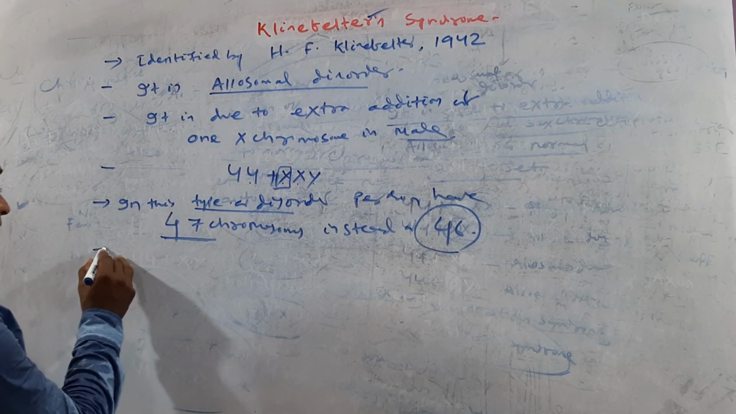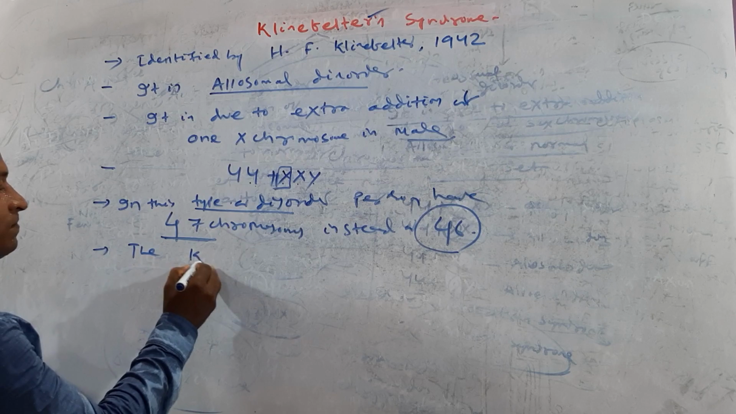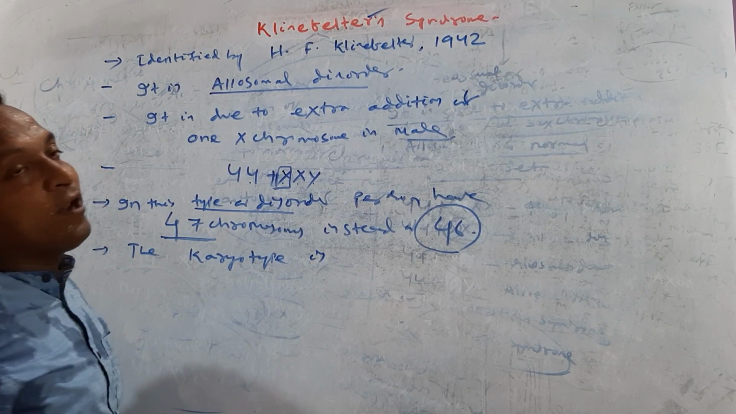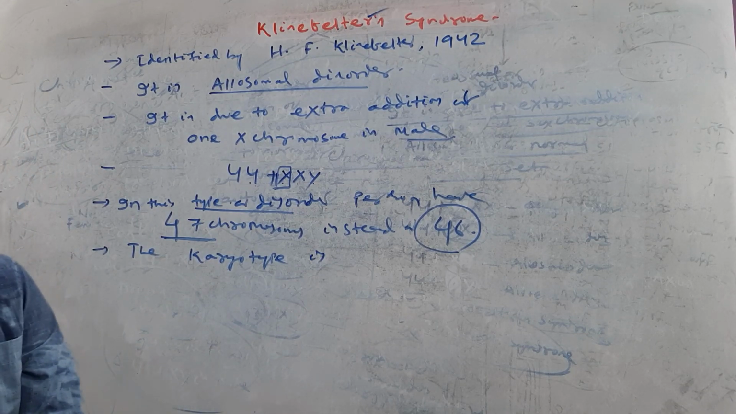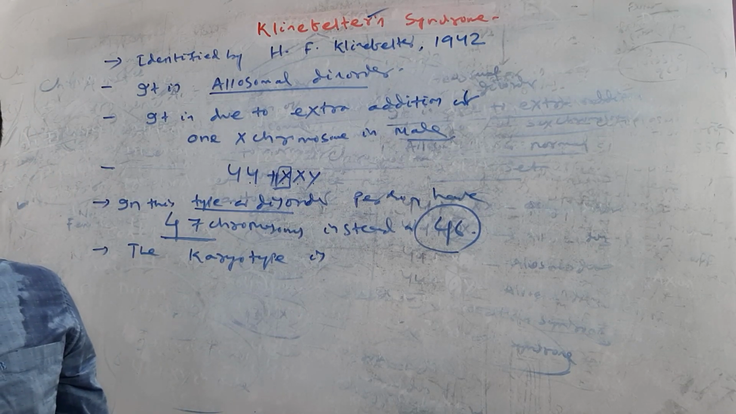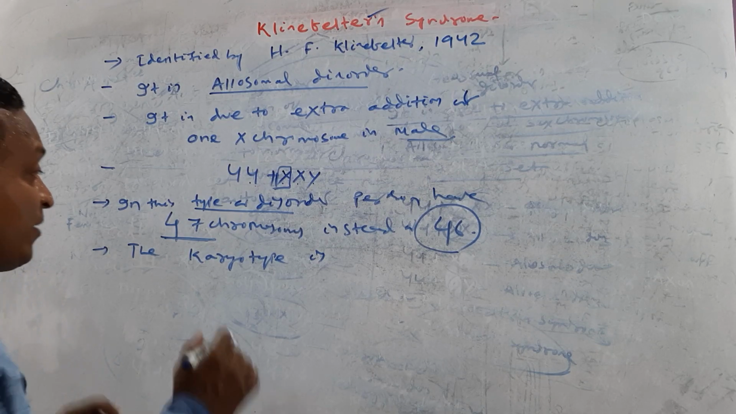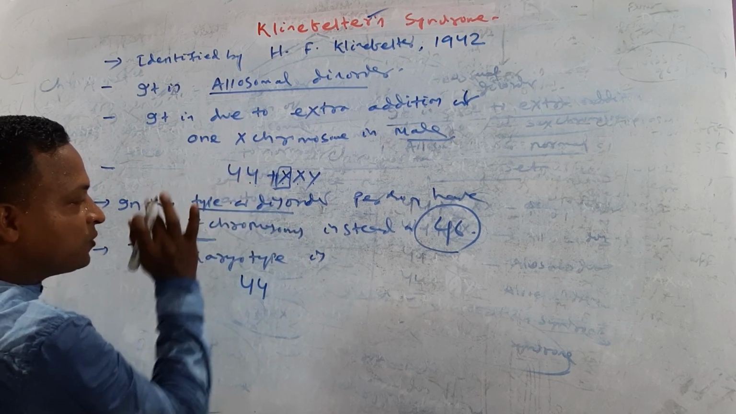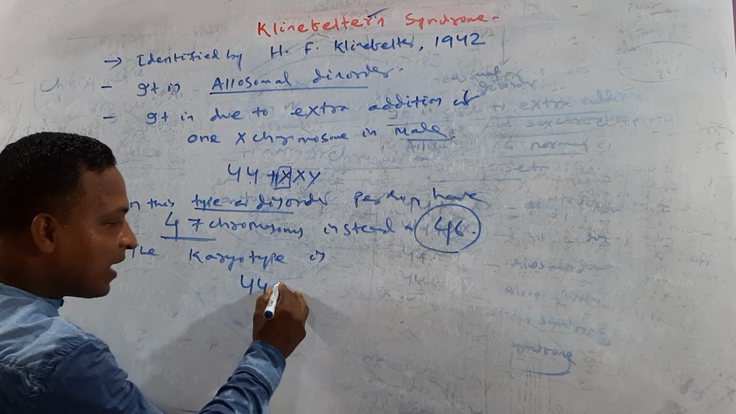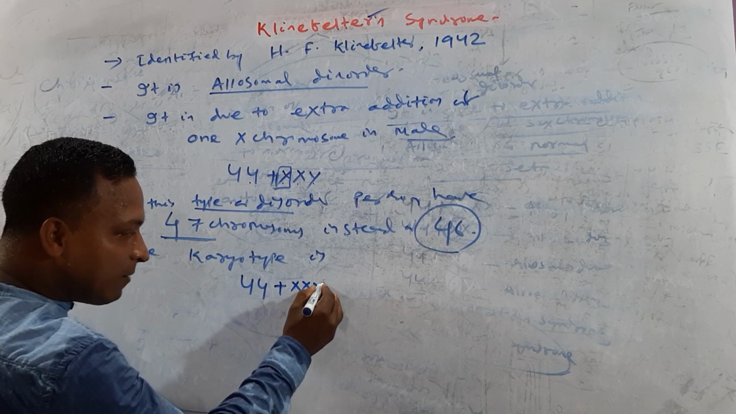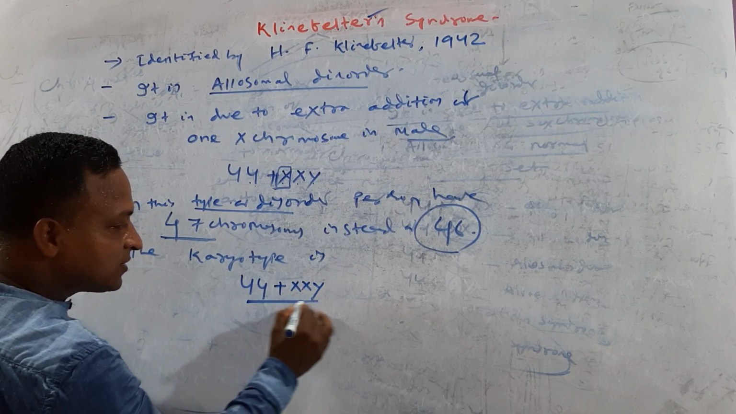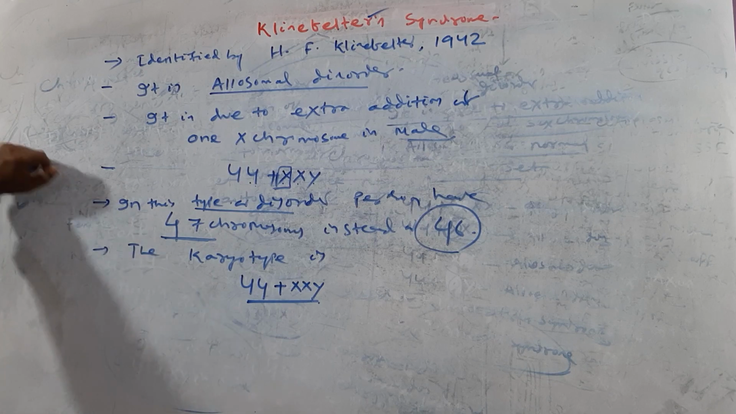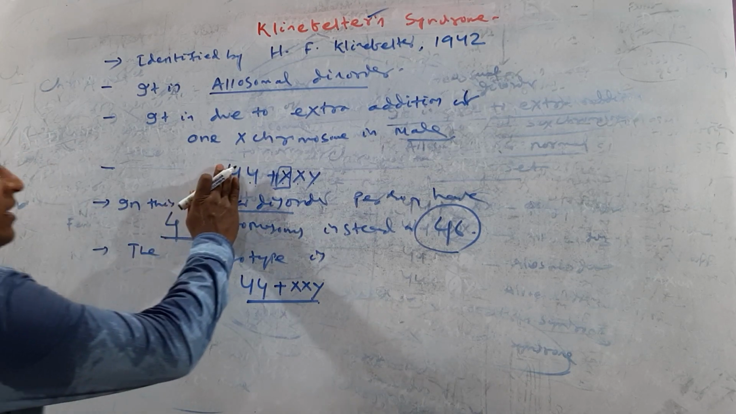Next point. The karyotype, meaning the total number of chromosomes according to their autosomes and allosomes. The karyotype is 44 autosomes, apart from that 3 sex chromosomes. So the karyotype is 44 plus XXY. Clear? Next point.